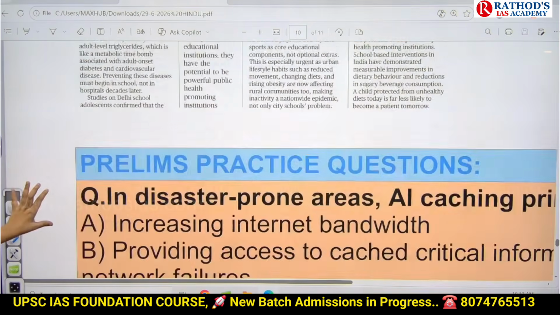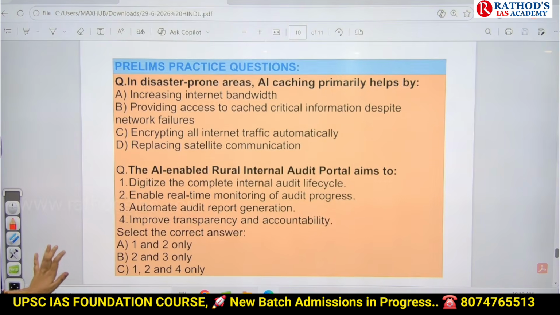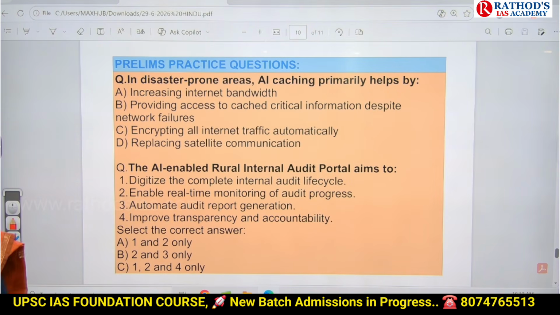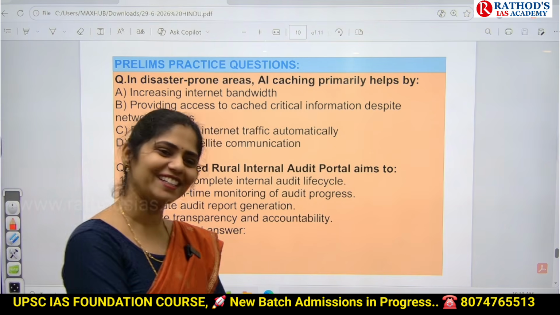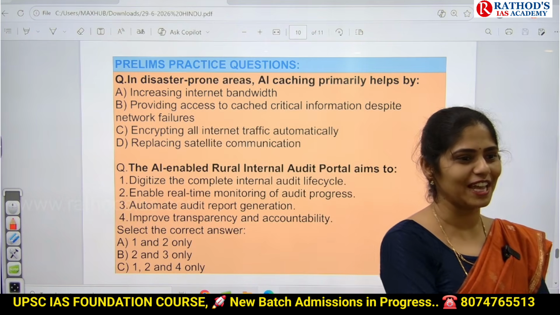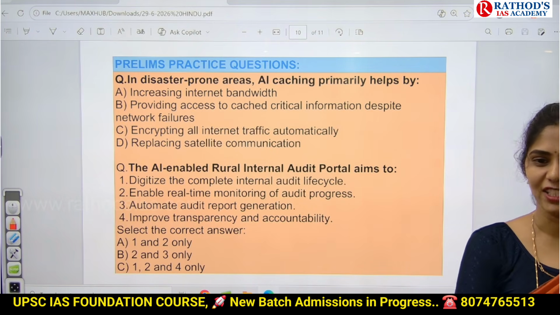Okay, now see these questions. In disaster prone areas, AI caching primarily helps by: option A, increasing internet bandwidth; option B, providing access to critical information despite network failures; option C, encrypting all internet traffic automatically; replacing satellite communication. B, now it is easy. In the examination hall, it will be tough because of examination stress and anxiety. You have to be that much sharp in your final exam also.